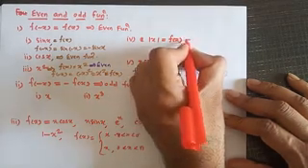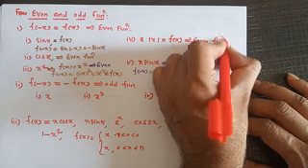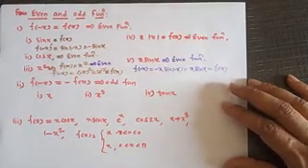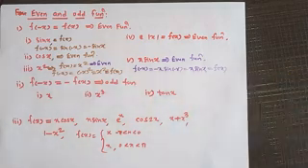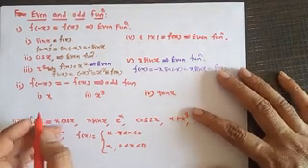So f of x equal to modulus of x, we know that it is an even function. The graph of an even function is symmetrical about the y-axis, and the graph of an odd function is symmetrical about the opposite quadrant.